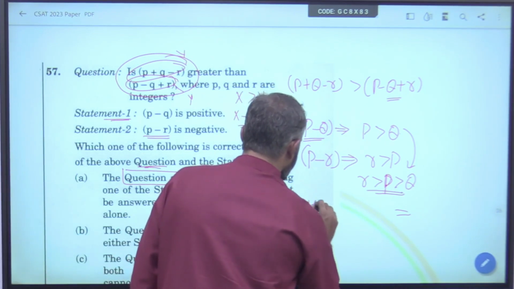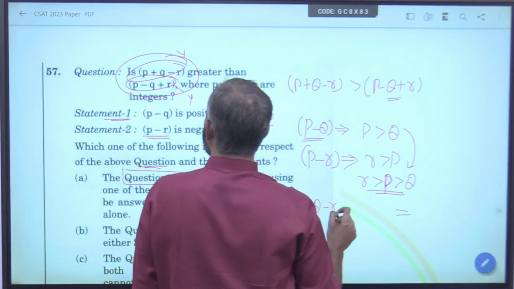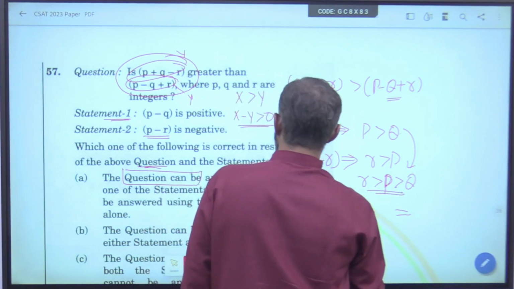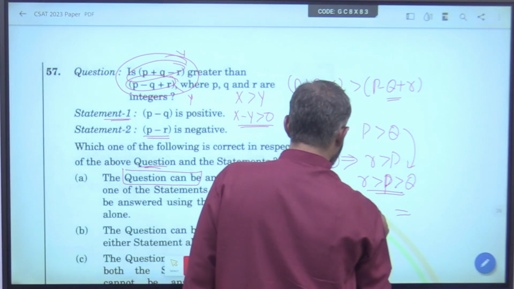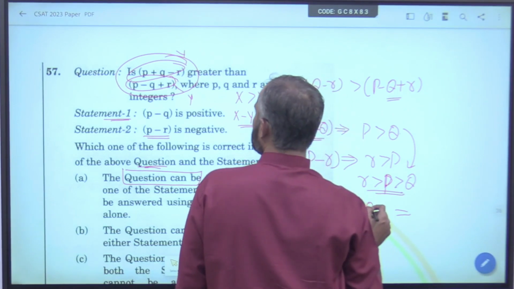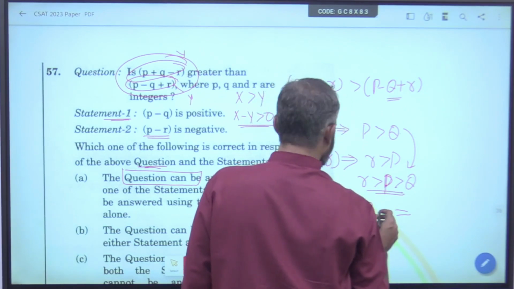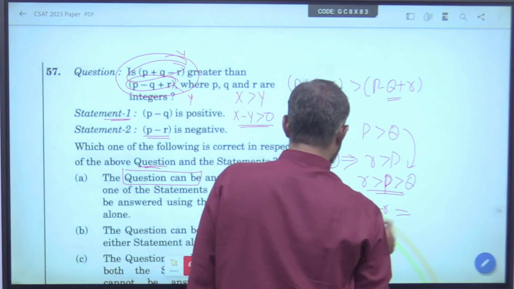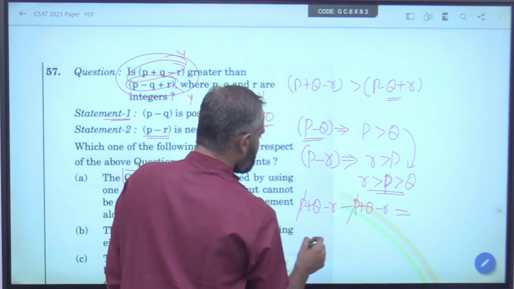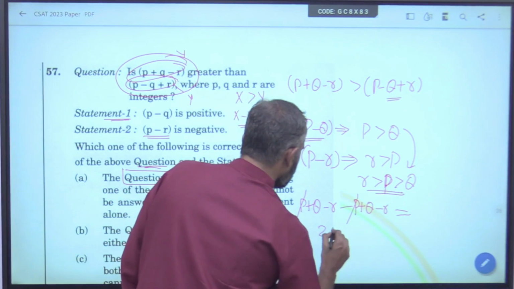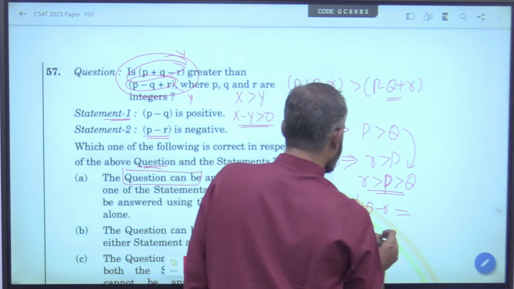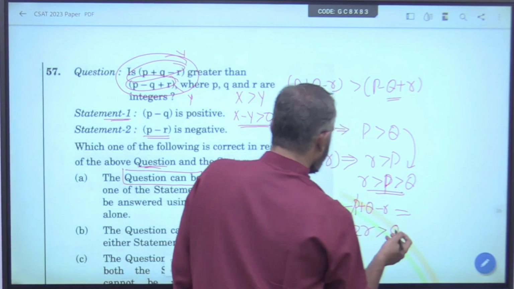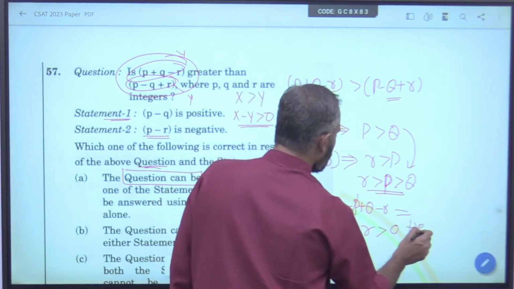P plus Q minus R, minus P plus Q minus R. So, 2 P's got cancelled, 2Q minus 2R should be greater than 0 or positive.